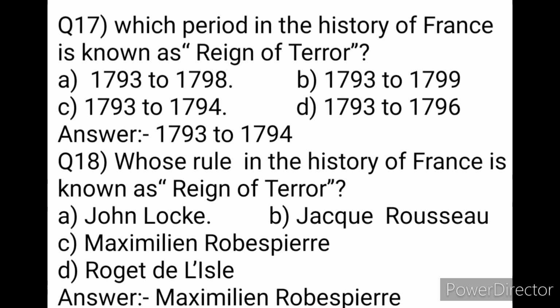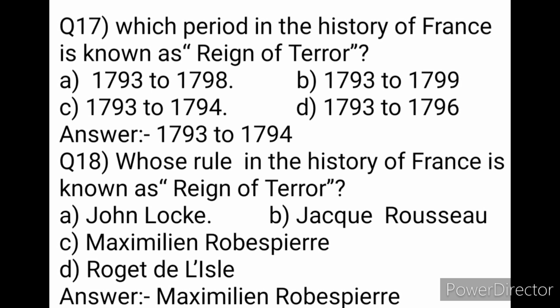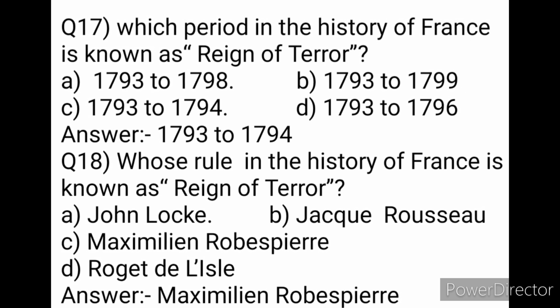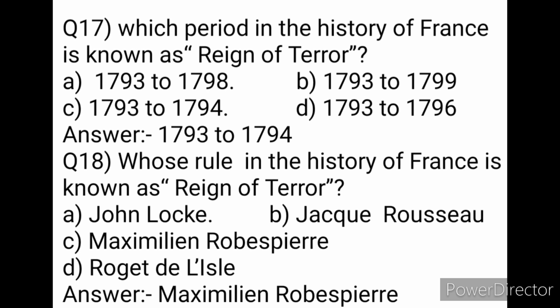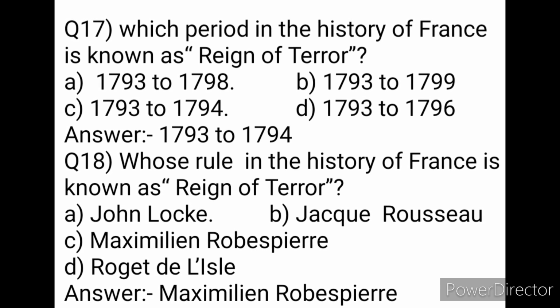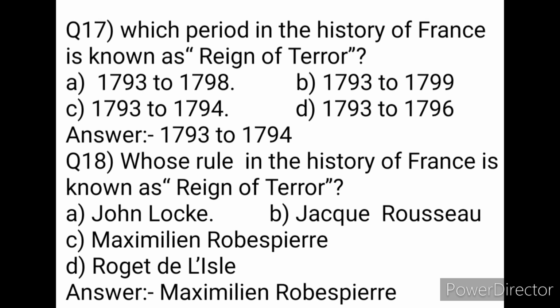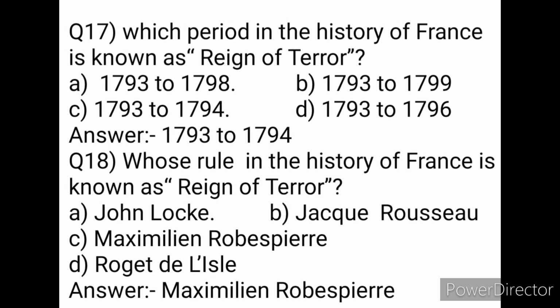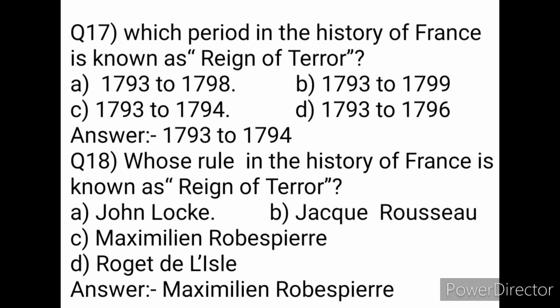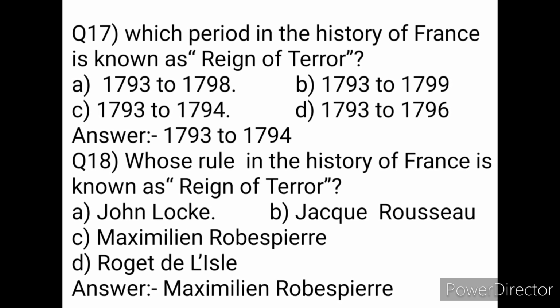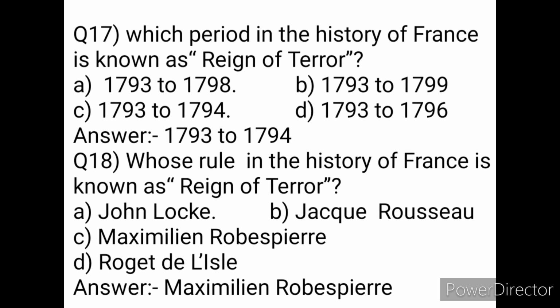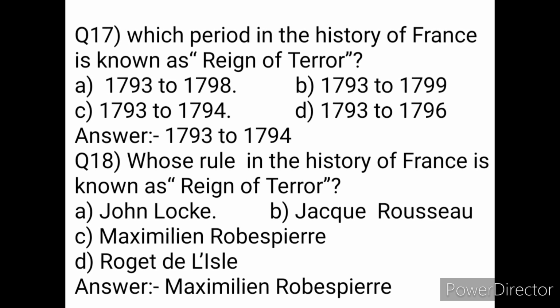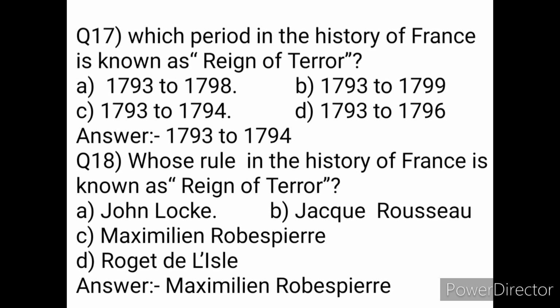Next is, which period in the history of France is known as Reign of Terror? A. 1793 to 1798, B. 1793 to 1799, C. 1793 to 1794, D. 1793 to 1796.